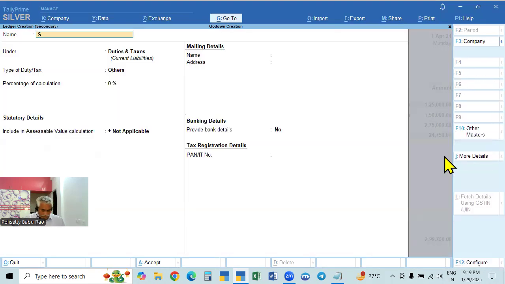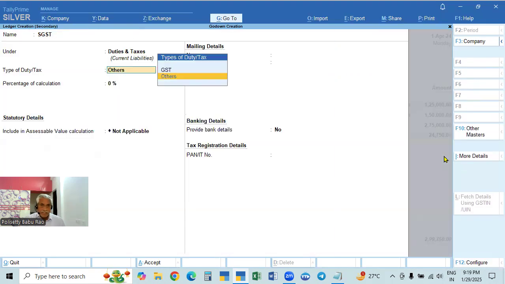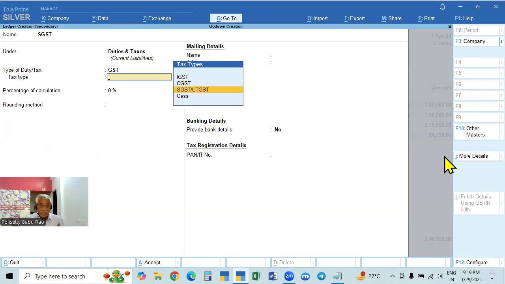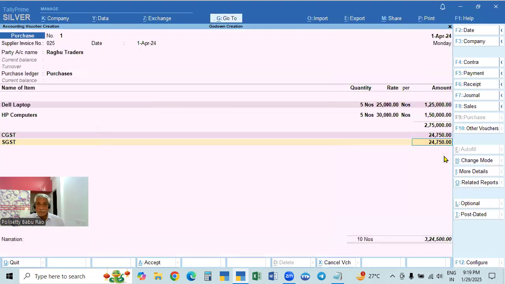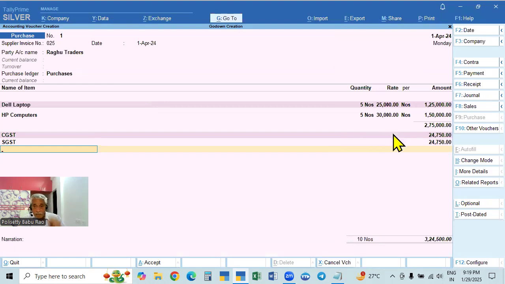Now the second one, SGST. Same, duties and taxes, GST, SGST, accept. So now it is accepted. Here, I told you one option. If 9% or 10% is given here, the same percentage will be applied to every item. If for any other goods it is 18% or 12%, here it will calculate 9% only for all items. That is why we should not give it here when you are giving the percentage in the item itself. So as per the percentage in the item, this will be calculated.